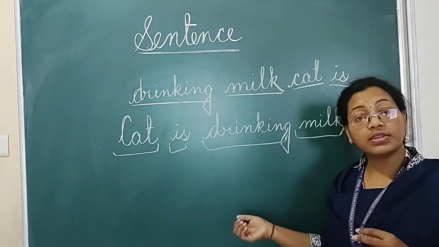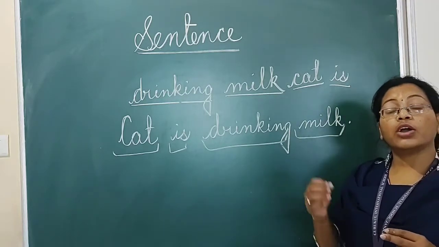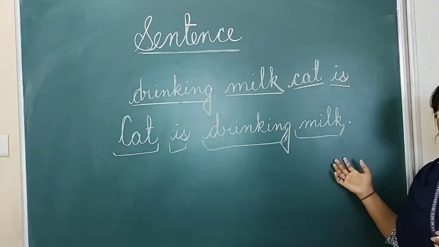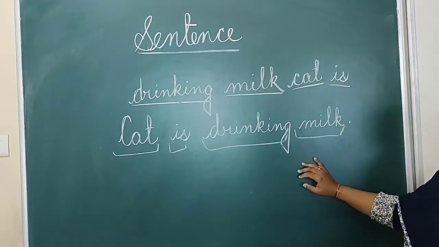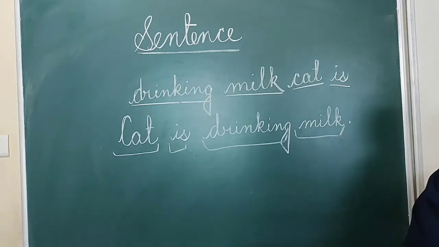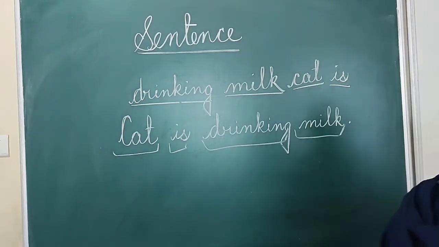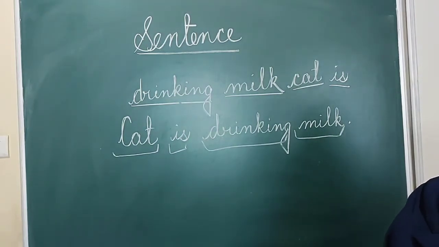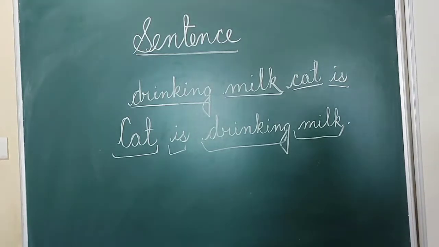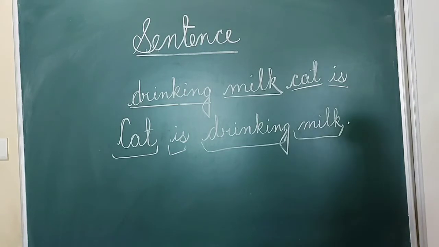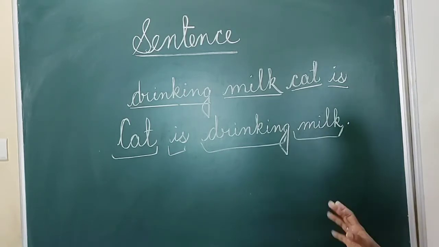Arrange them to get a meaningful sentence. Then that is called a sentence. Or you can say, a group of words arranged to make a meaningful sentence.